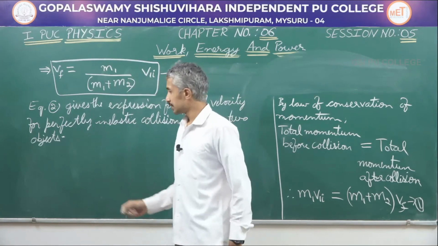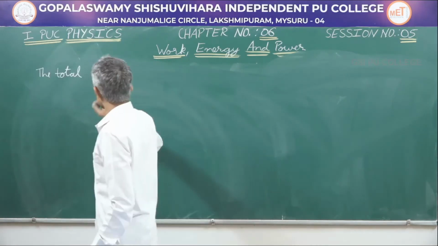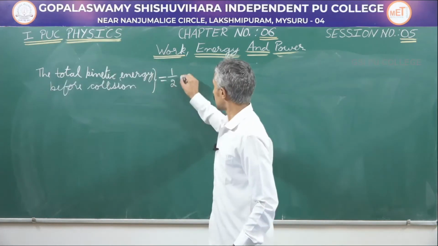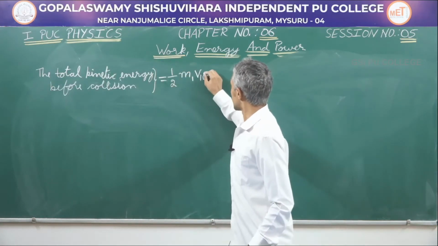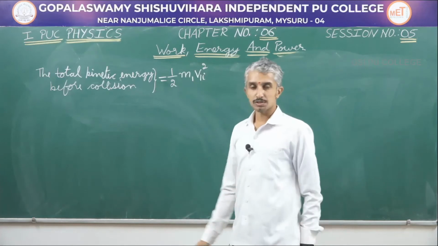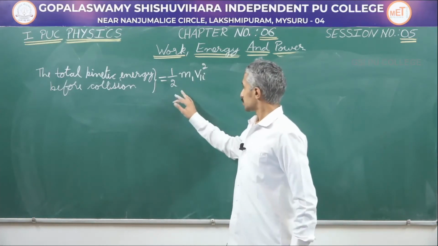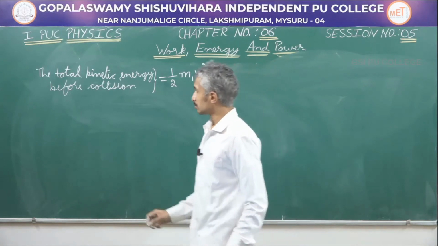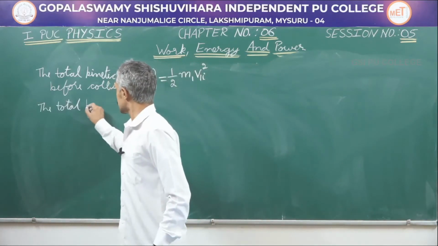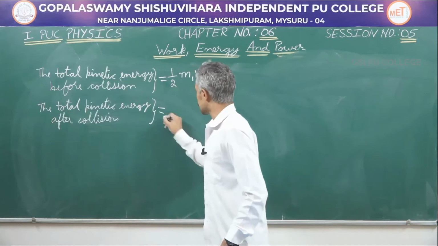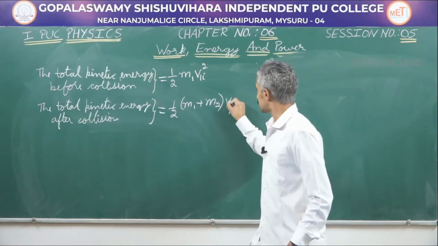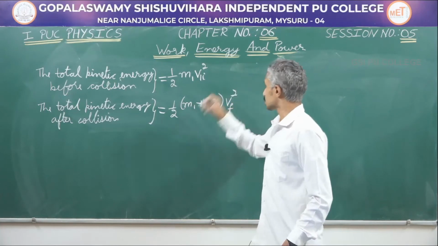Next, let us proceed. I will be continuing the same derivation. The total kinetic energy before collision is going to be half m1 v1i square, as the mass m2 is at rest. So the kinetic energy is possessed only by the mass m1 before collision. Then the total kinetic energy after collision is going to be half (m1 plus m2) into the final velocity square.